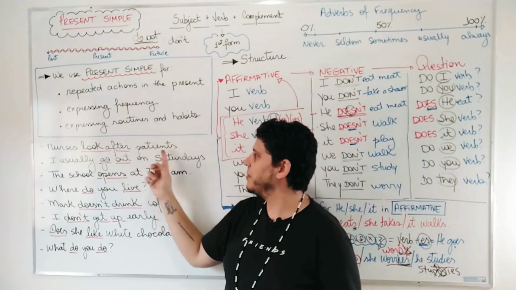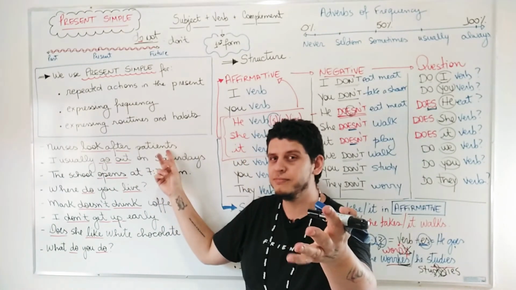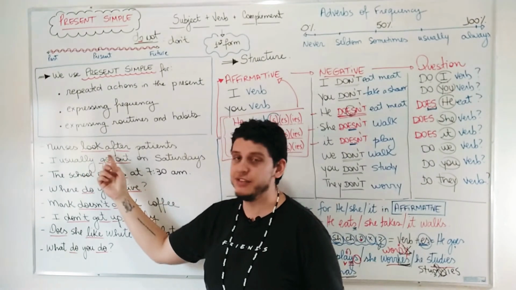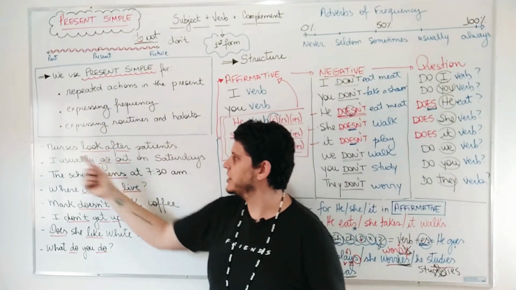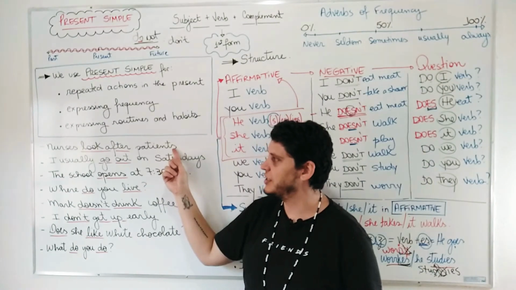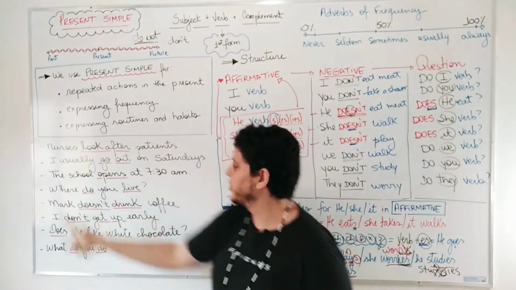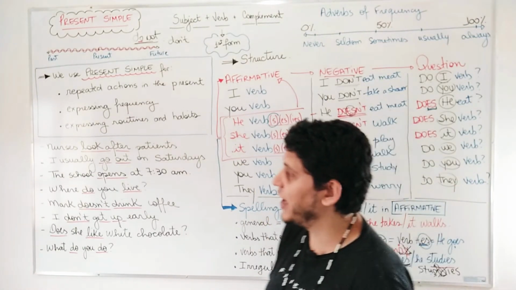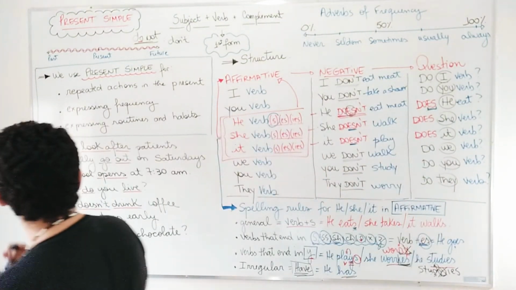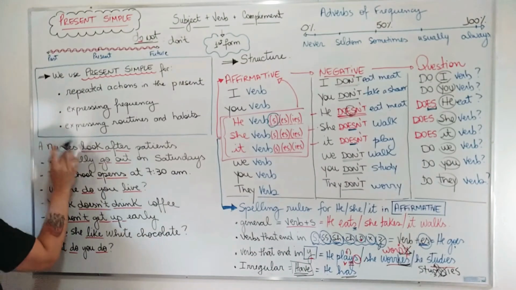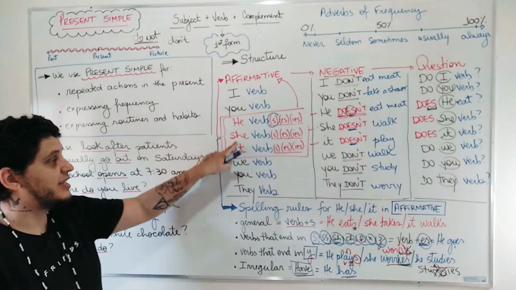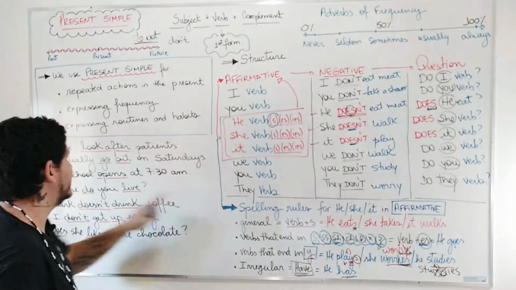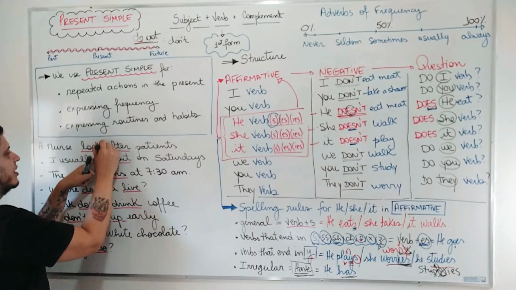Nurses look after patients. In Portuguese we have enfermeiras cuidam, look after is the verb cuidar, dos pacientes. Nurses look after patients. Look, nurses is in the plural. This is the same as they. That's why the verb doesn't change. But if we had only one nurse, a nurse, for example, a nurse is she, é ela. Uma enfermeira é ela. In this case, we would have to change the verb.